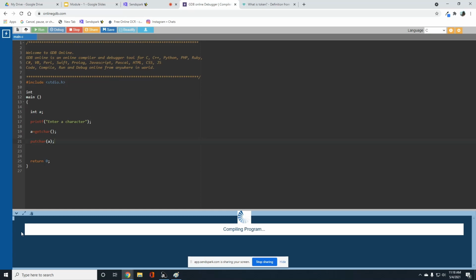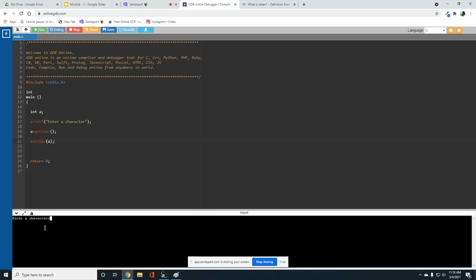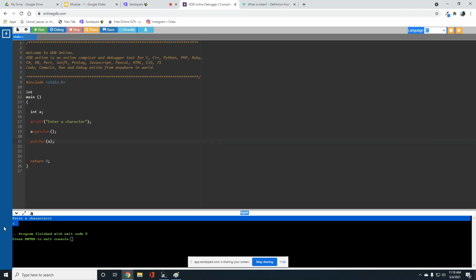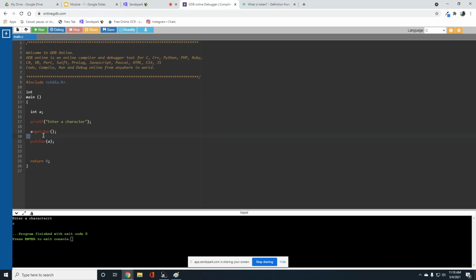If I pass more than one character, for example, R and T, it will read only one character, because the getchar function reads a character from the terminal and returns only one character on the screen. Only one. If you give multiple characters, it won't read all of them. It will read only one character and display only one character from the input string. A string is nothing but a collection of characters.